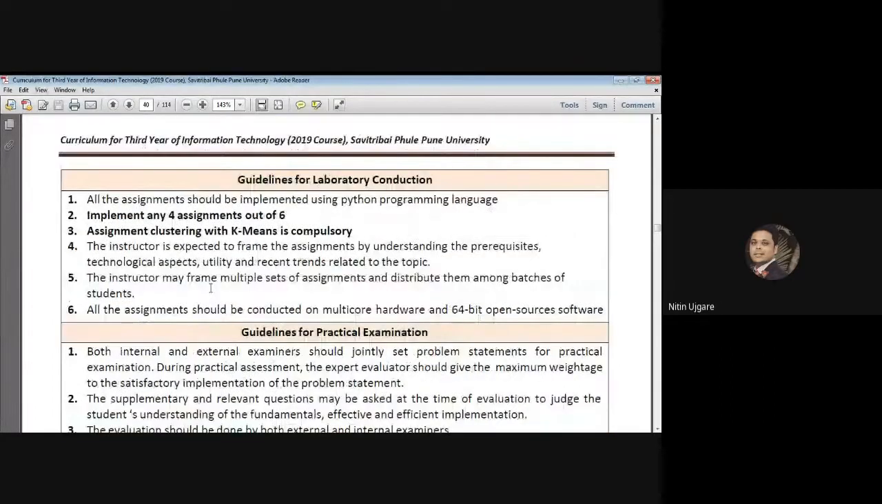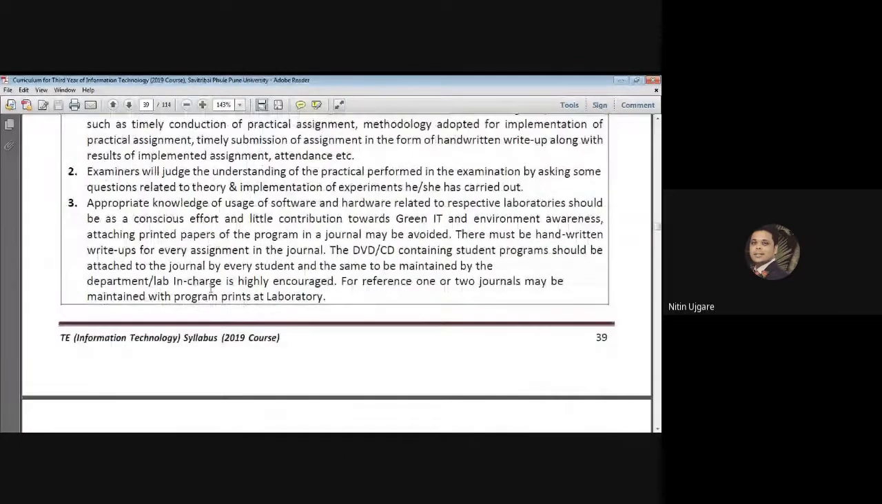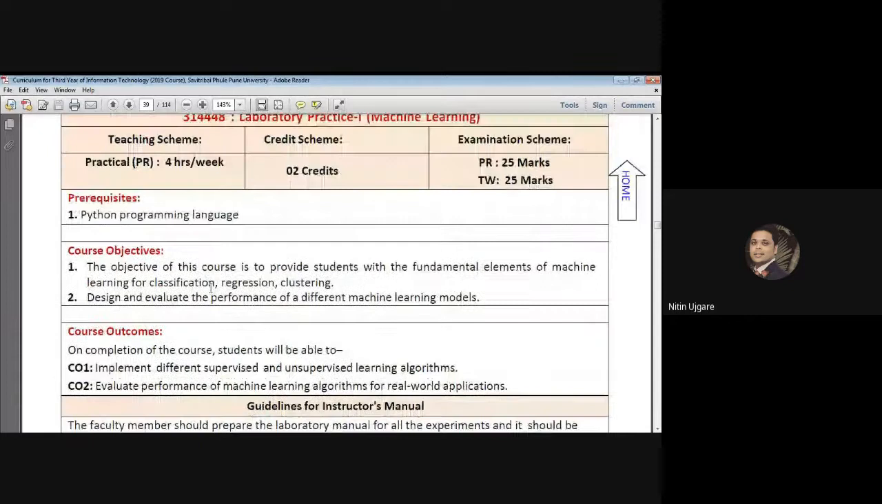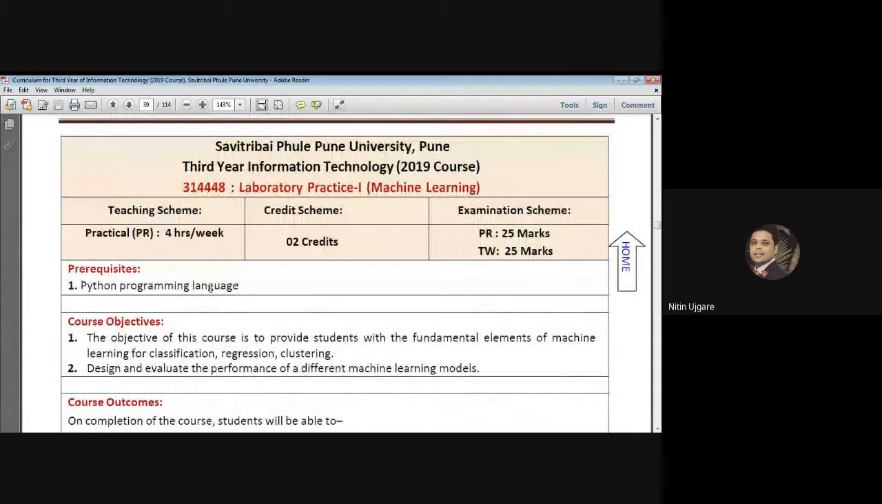So you can see the guidelines are given. You can go through the syllabus of this. So we have to conduct all the practicals on Python. So this is the first part of the laboratory practice one, which is based on machine learning.